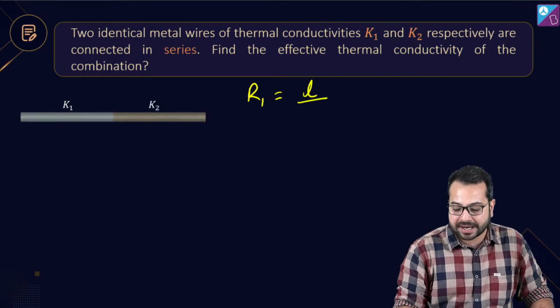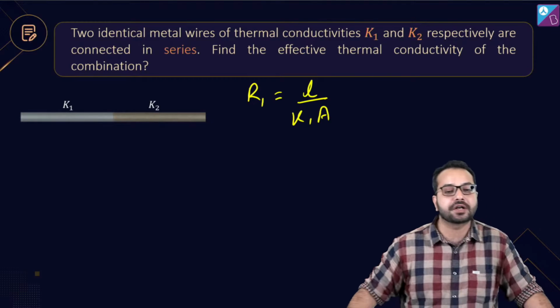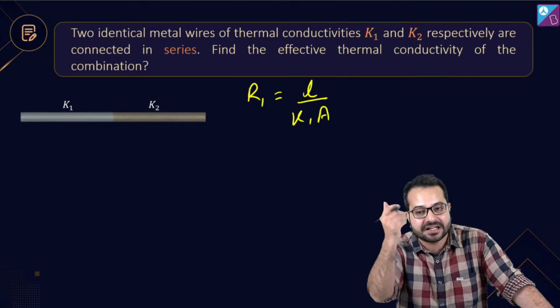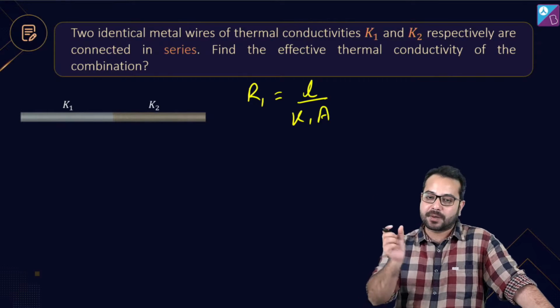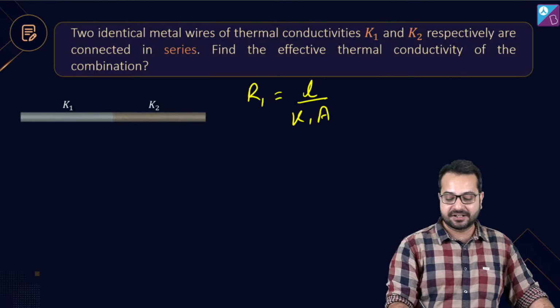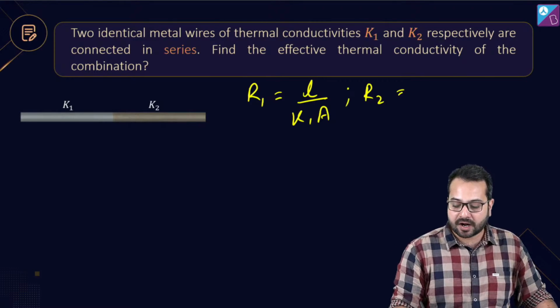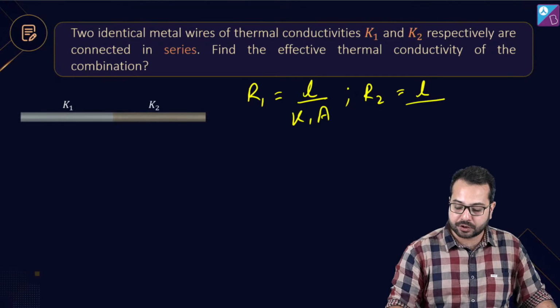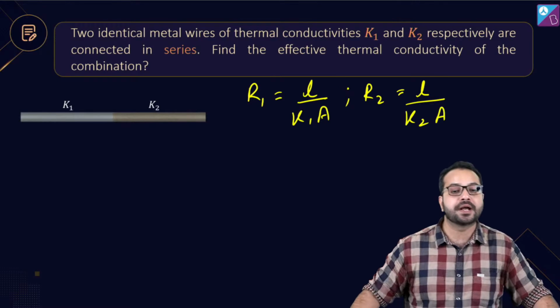R1 is equal to L divided by K1A. Do you agree? R1 is equal to L divided by K1A. तो जब हम R1 plus R2 जोड़ेंगे तो K1 plus K2 नहीं जुड़ेगा, right? तो ये पहली गलती हो गई। So R2 will be equal to what? R2 will be equal to L divided by K2 into A.